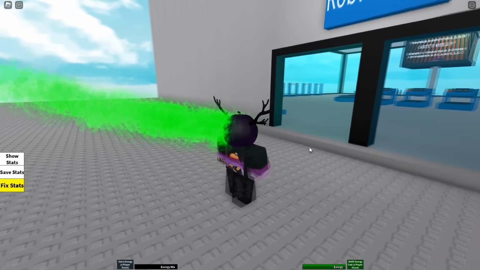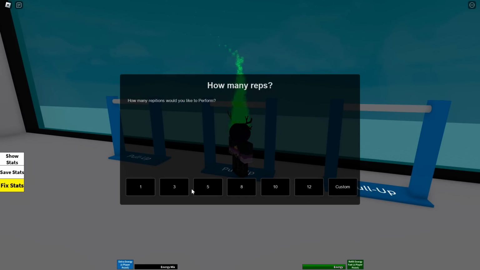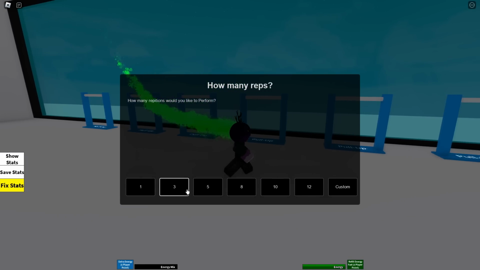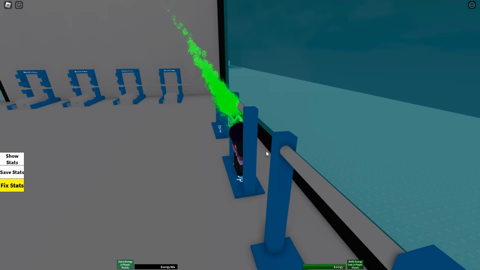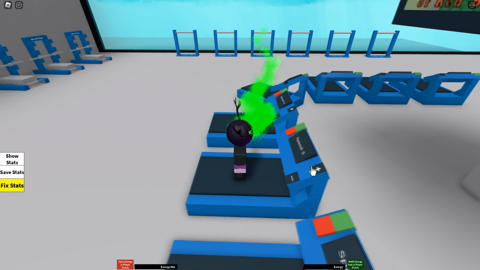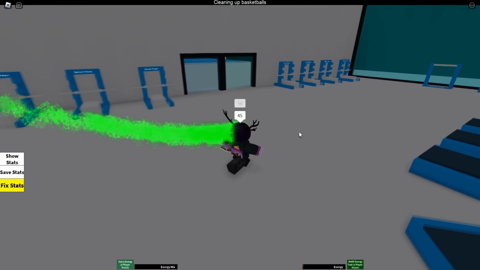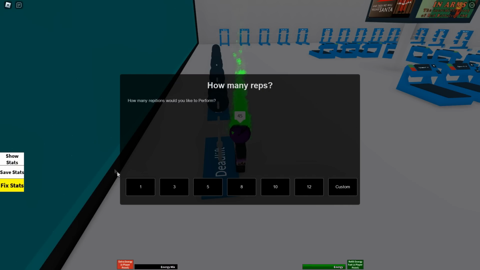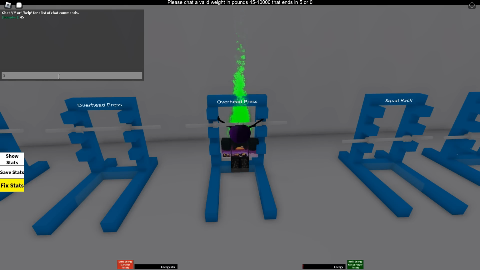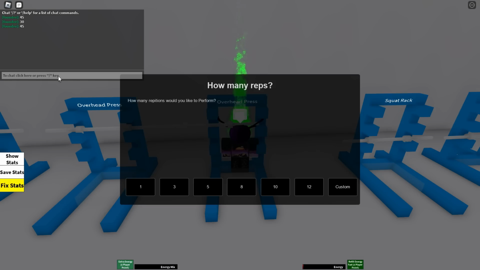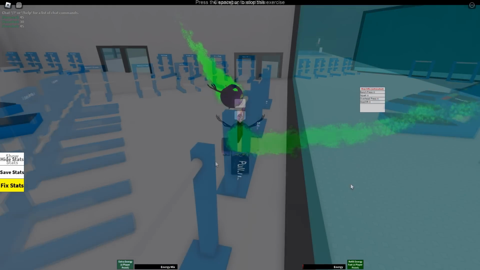This game is, as described, a gym with your own stats to tell you how much you can do on each equipment, which I can't seem to get to work other than the pull-ups, which is satisfying to look at my character doing some pull-ups and then stop. And then the treadmill, which is fairly easy, just hold down W and you're good. But the bench press, deadlift and push-ups all require weights, and my character is set at 0, which means he can't do any, so even when he tries to do one, he just tries to do a tiny bit and then runs out of energy, and then never gains it back.